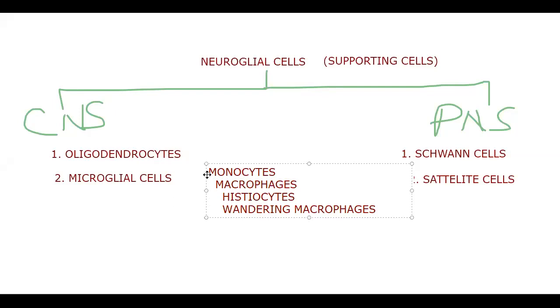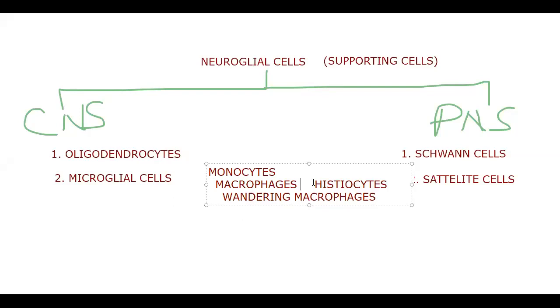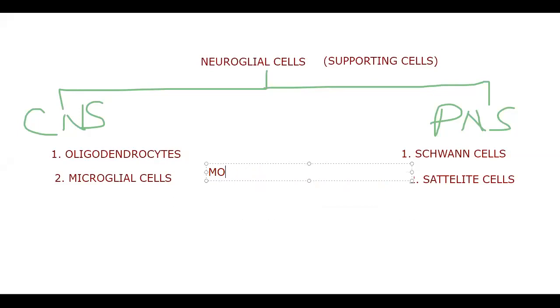From here, what we have to learn is that the microglial cells present here are nothing but the descendants of monocytes which become activated in the form of macrophages. Wherever we go, the function is the same: phagocytosis, engulfing microbial organisms. Okay, next. Oligodendrocytes, as we said, secrete the myelin sheath, and now the microglial cells, and then ependyma cells.